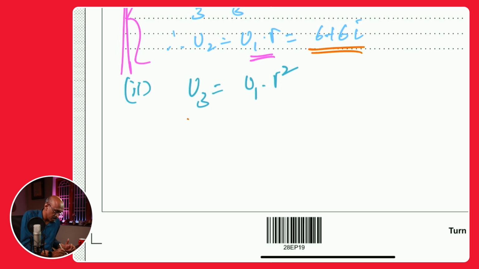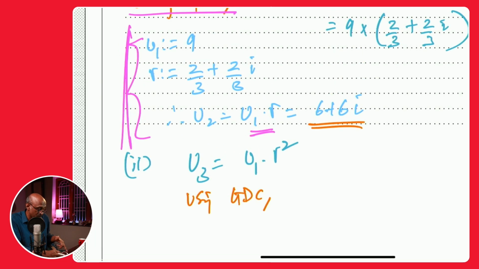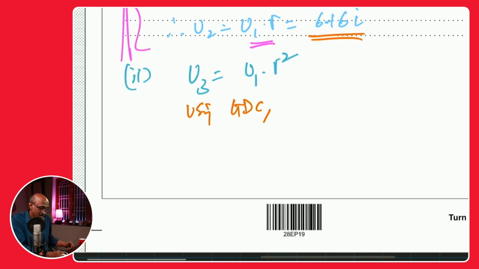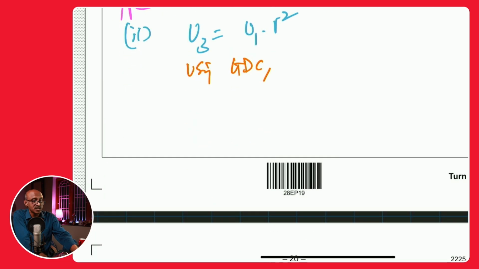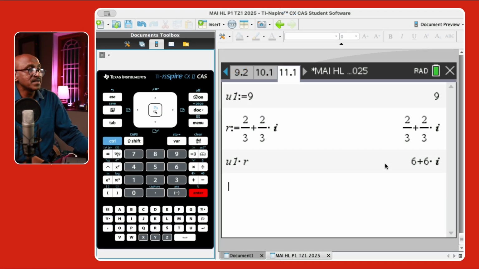You can say using GDC, and simply you've already shown what you defined, right? You can write down using GDC, and let me just go back to my calculator and we'll do the same thing. We'll say U1 times R square. So R and the square of R, and you hit enter, and it's 8i, just like that, 8i. All right, so we just have to copy.